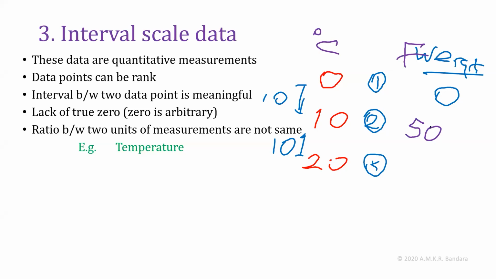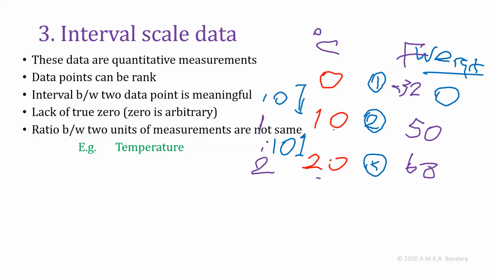This will be 32, and this will be 68. If we consider the ratio between these two scales of measurement, here these two data points have a 1 to 2 ratio.